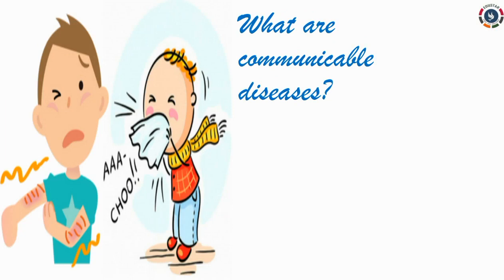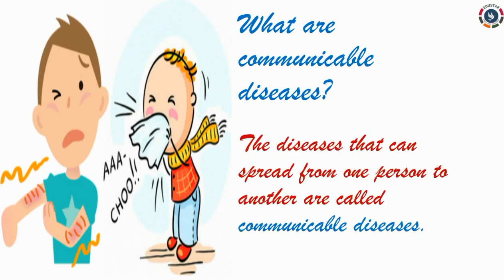What are communicable diseases? The diseases that can spread from one person to another are called communicable diseases. Diseases which are caused by germs and can be passed from a sick person to a healthy person are called communicable diseases. Can you understand? These diseases are also known as infectious diseases.